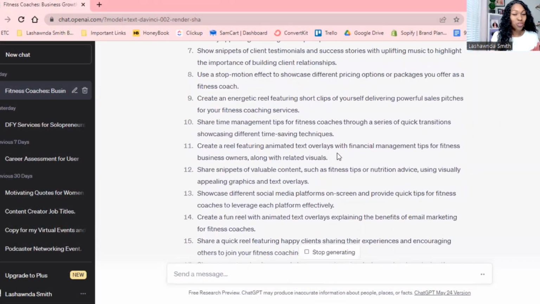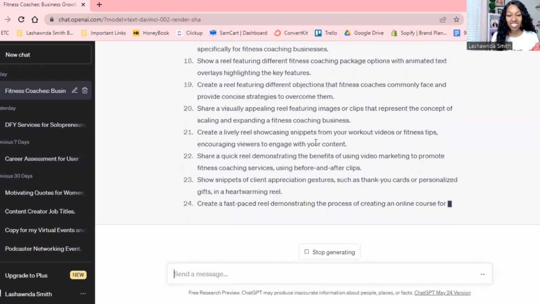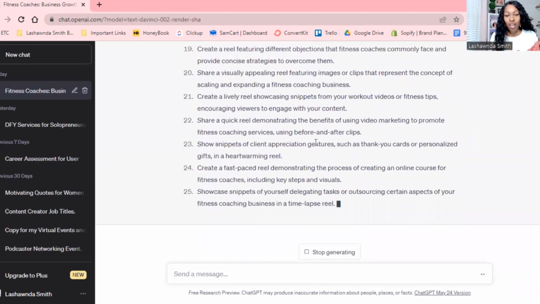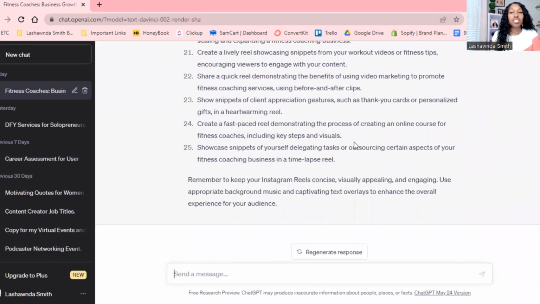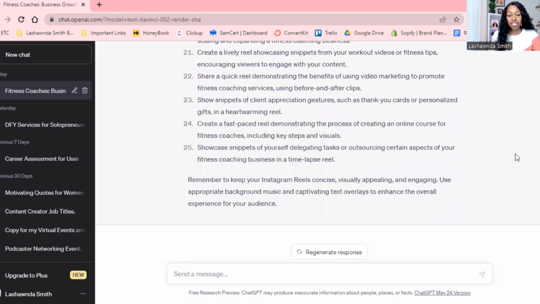I have to show you another one after it finishes because it's still writing all of them. Okay, so after you do this, let's say that you're very organized like me and you really like this. I'm going to have it turn these ideas into a grid format so that I can put it in my Google Drive or Google Docs or somewhere else, like a content calendar. I can allow it to do that for me.